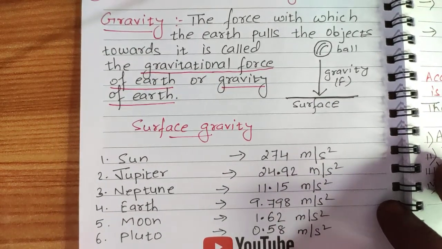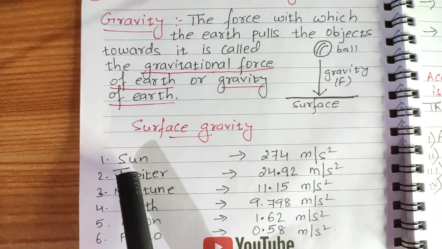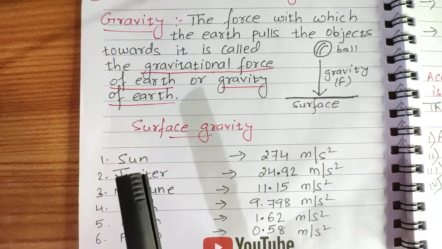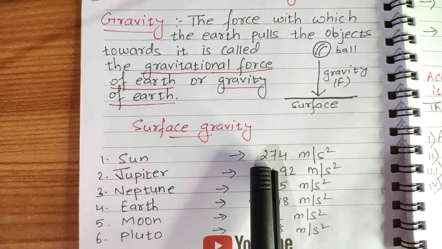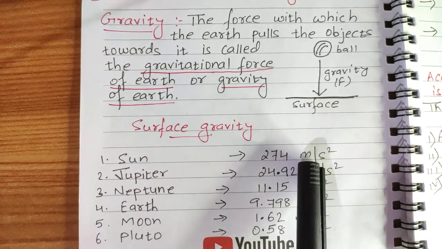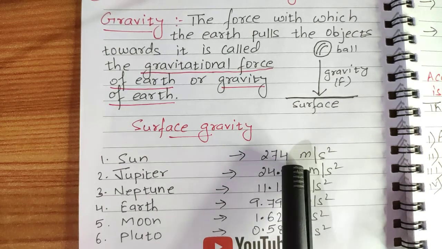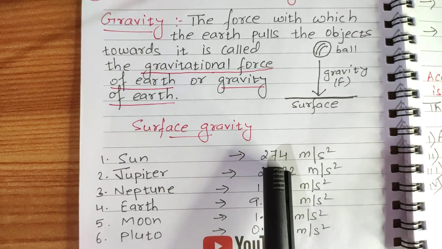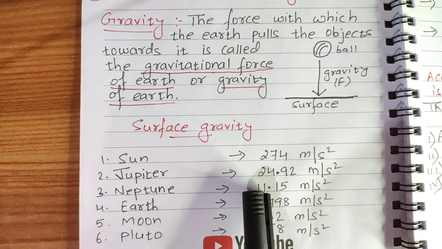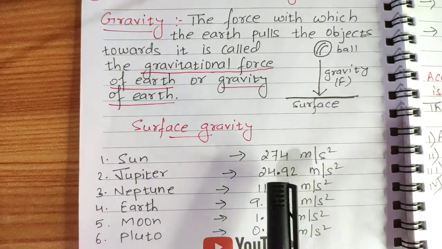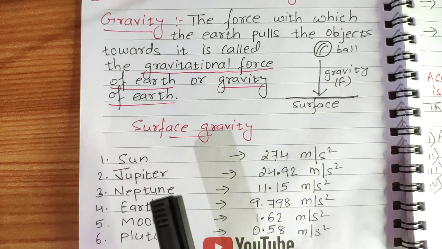Clear children? You can see, first is sun. The surface gravity of sun is 274 meter per second square, the highest. Then Jupiter, 24.92 meter per second square.